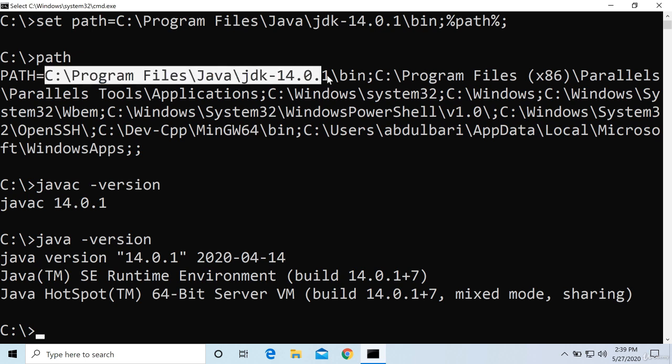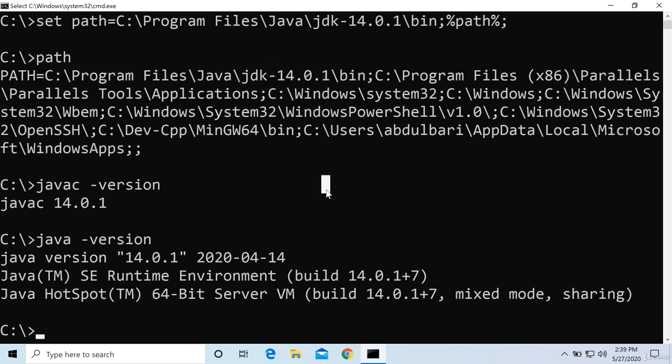I am not inside this folder. That's it. So do I have to set the path every time? Yes, whenever you are coming to this command prompt, you must do it. Is there any way so that I can set it only one time and it is useful always? Yes, it is possible. Let us check how to set the path permanently.